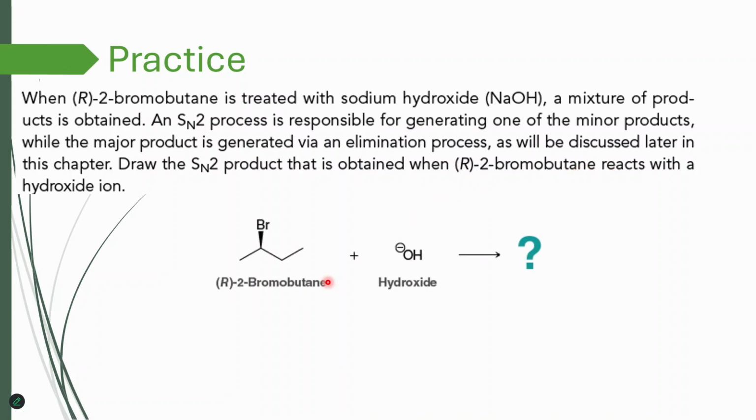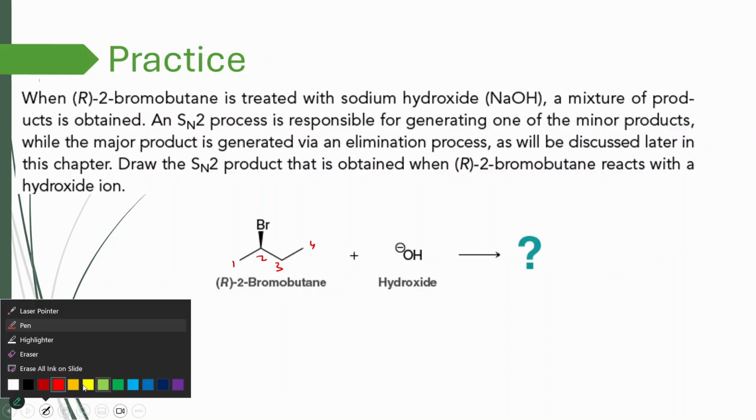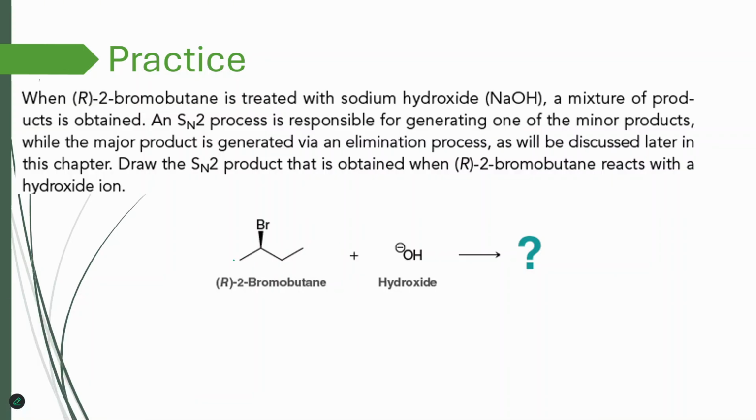So basically the question asks for the reaction of R-2-bromobutane with hydroxide. Hydroxide is just OH minus. We don't need to show the counter ion, sodium plus. It does not participate in the reaction mechanism. And here we have 2-bromobutane. So 1, 2, 3, 4. And in the second position, I have the bromo, and it's R. Let's just try to find out. The numbers I put here are the IUPAC numbering, but now I'm going to put the Cahn-Ingold-Prelog priority numbers. So bromine is the first, this is second, this is third, and hydrogen is on the back. So this is clockwise, the smallest group is on the back, so it's going to be R.